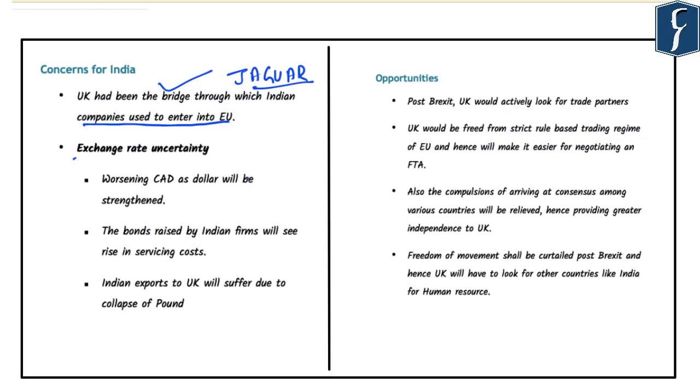Now, another important concern for India here is the vulnerability of the pound after Brexit. There can be a slide in the value of the pound, and this shows the exchange rate uncertainty of the pound. Here it should be noted that the dollar is the strongest currency across the world. However, if you look at other currencies, the pound is the second most important currency. And we know that the pound is also one of the currencies included under the IMF's special drawing rights, or SDRs. So this shows that the pound is also one of the important currencies after the dollar.